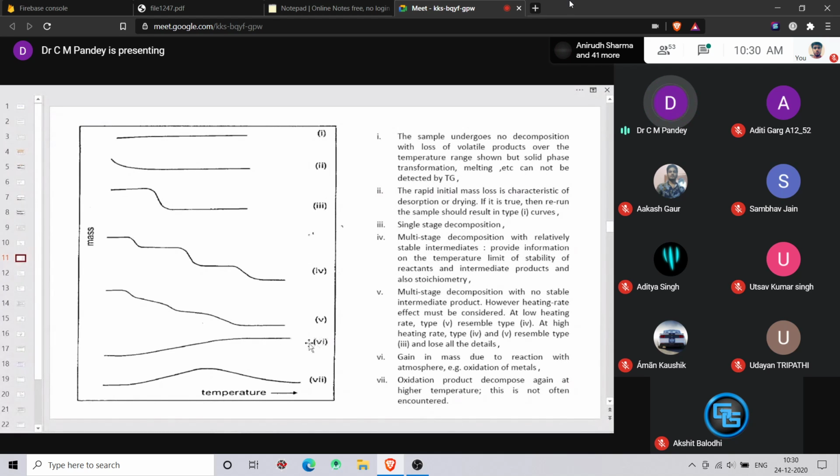Now, what about curve 6? What about curve 6? You will see that with increase in temperature, there is increase in the mass of the system. What does it mean?